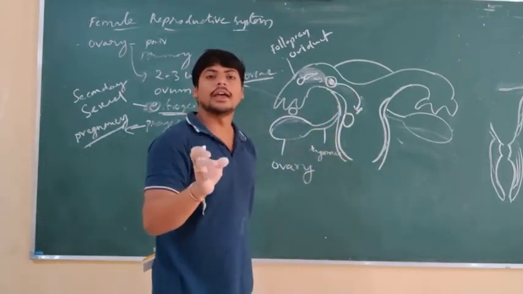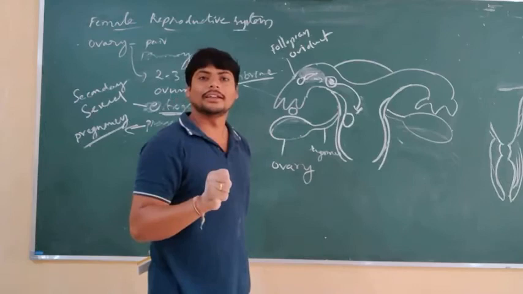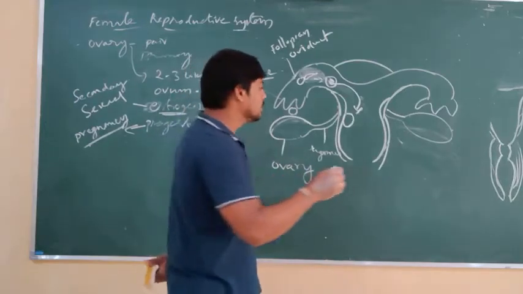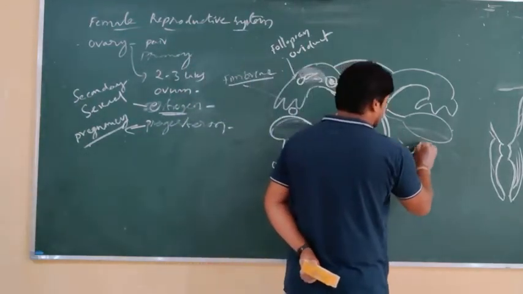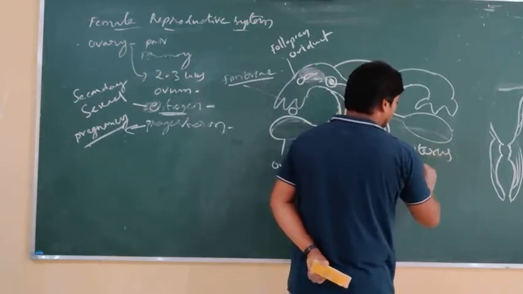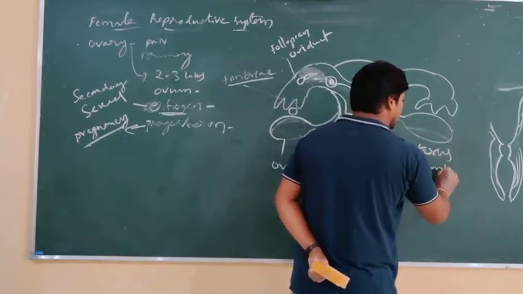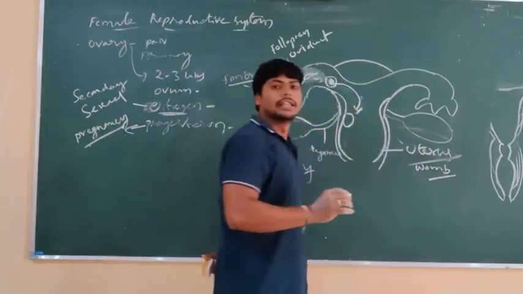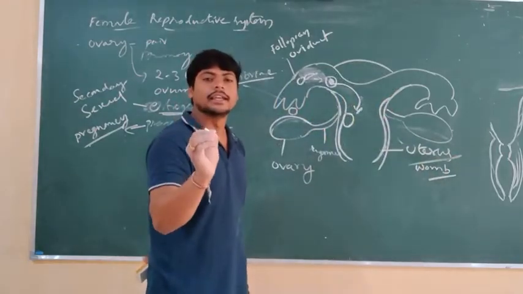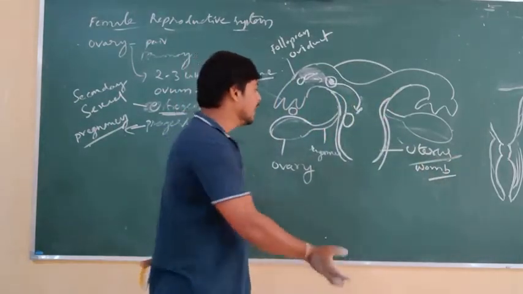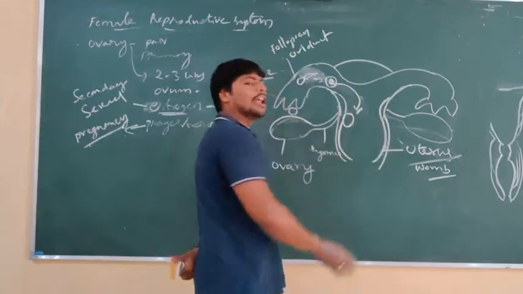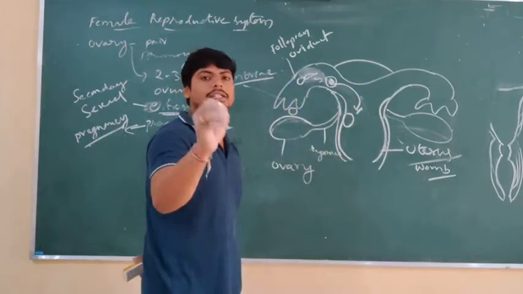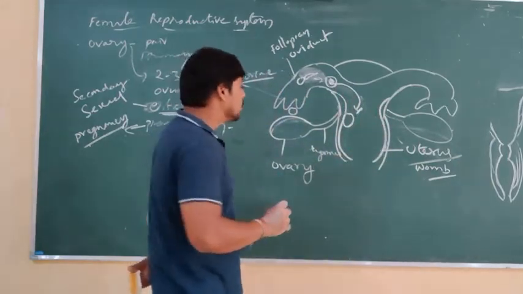Hence, the uterus is called the womb of the mother. Why is it called the womb? Because of the development of the fetus occurring in the sac-like structure called the uterus. Hence, it is also known as the womb.